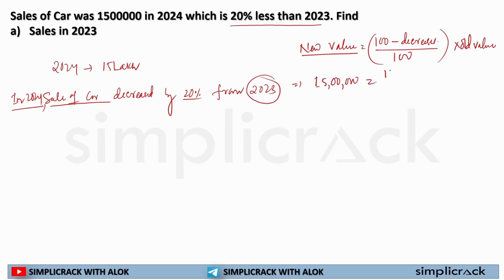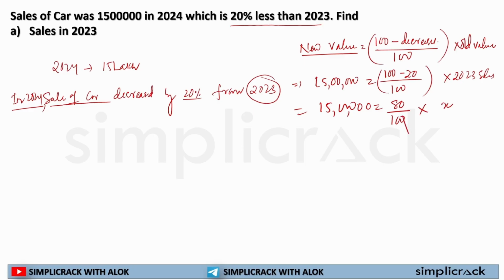It is decreased by 20, so 100 minus 20 divided by 100 multiplied by 2023 sales, because we have to find that out. So 15 lakh is equal to 100 minus 20, that is 80, divided by 100 into 2023 sales, say X.